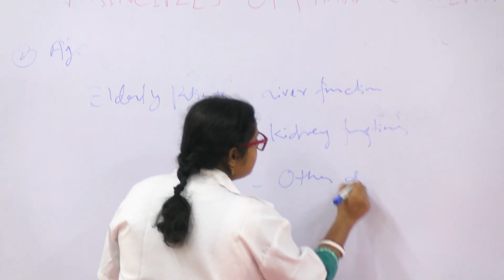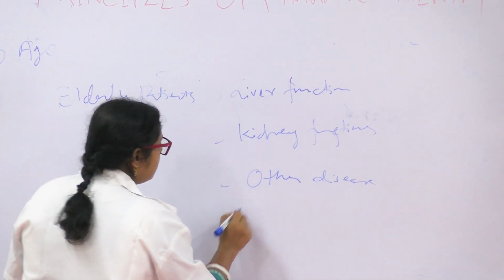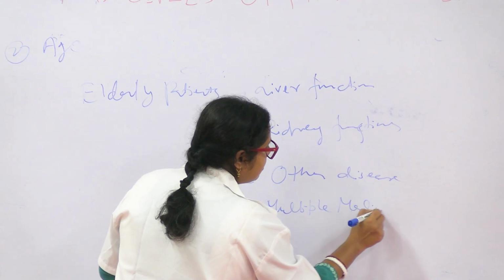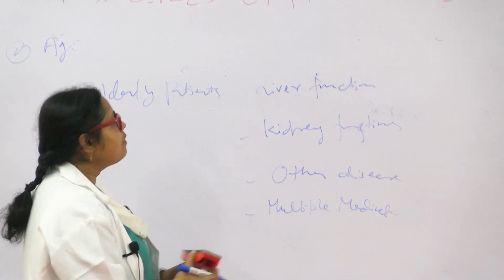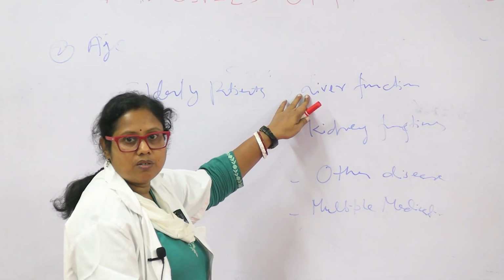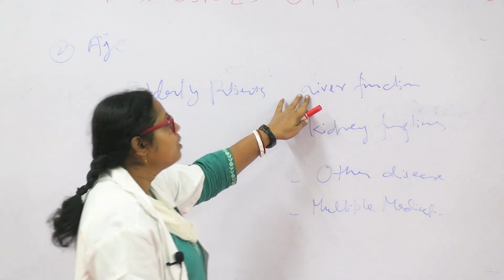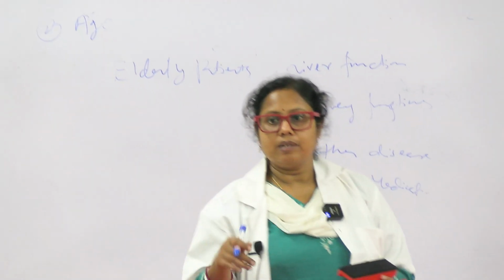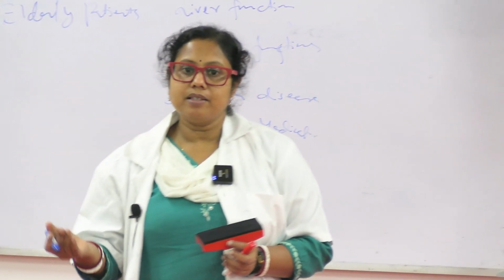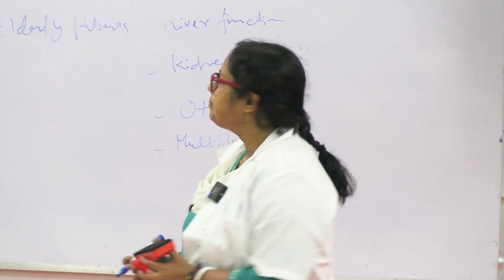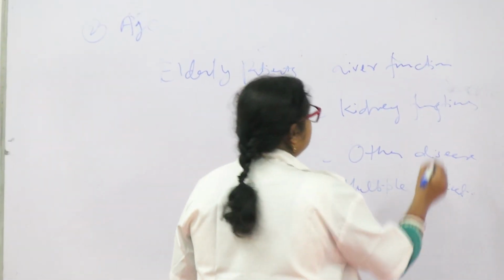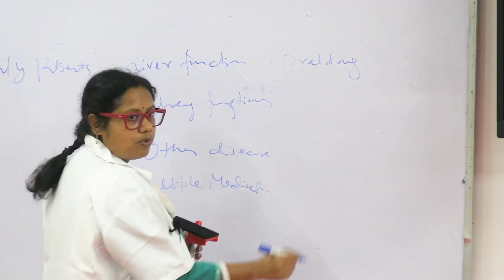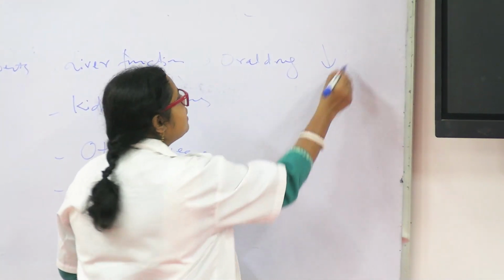They may have other diseases, multiple medications. So liver function decreases. Those drugs which are metabolized by the liver should be decreased. Those drugs which are given orally, their bioavailability may increase in the elderly patient. Okay. So for oral drugs, the dose should be decreased.